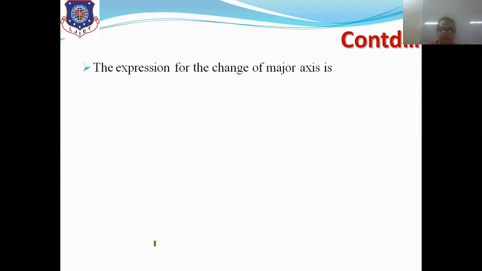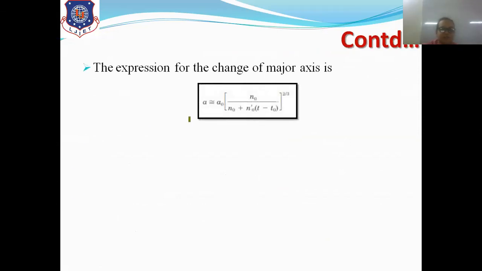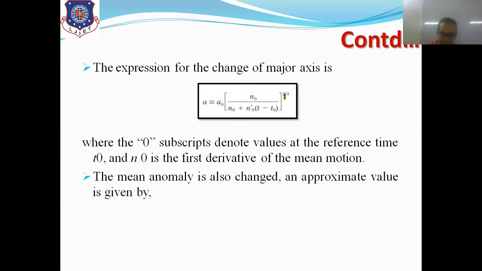So it is given by the expression for the change of the semi-major axis, that is A is equal to A0 (N0 by N0 plus N0 dash (T minus T0)) raised to 2/3, where the 0 in the subscript denotes the value at reference time T0, and N0 dash is the first derivative of the mean motion, right? The mean anomaly is also changed.